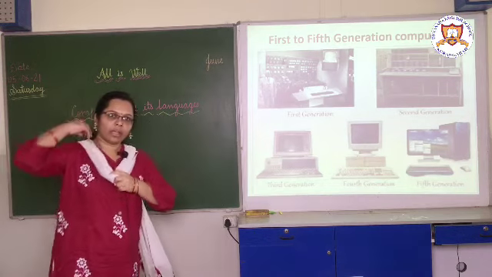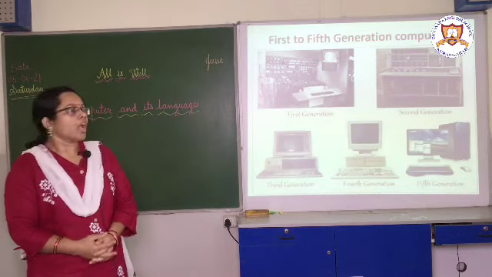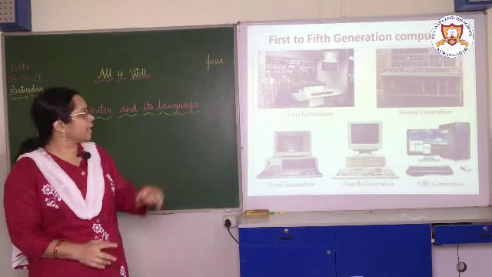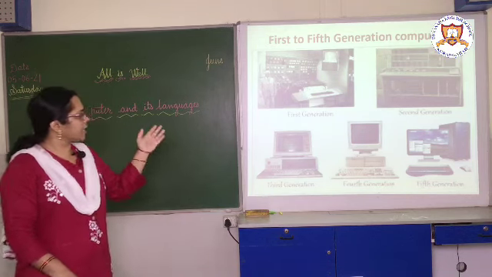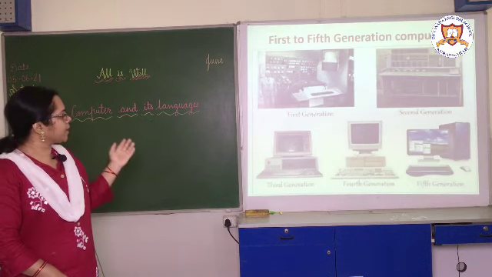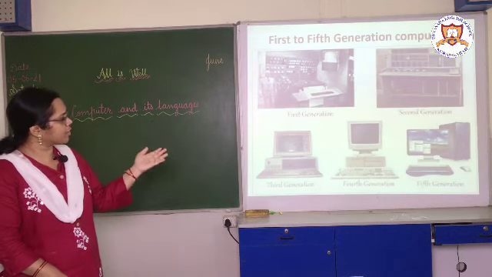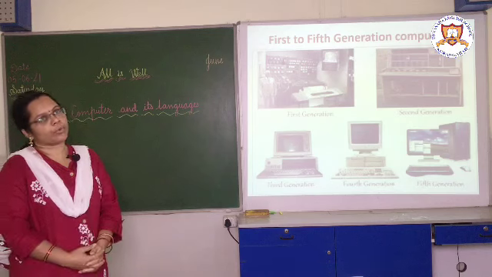According to the development of the computer, computers are characterized into five generations: first generation, second generation, third generation, fourth generation, and fifth generation computers.